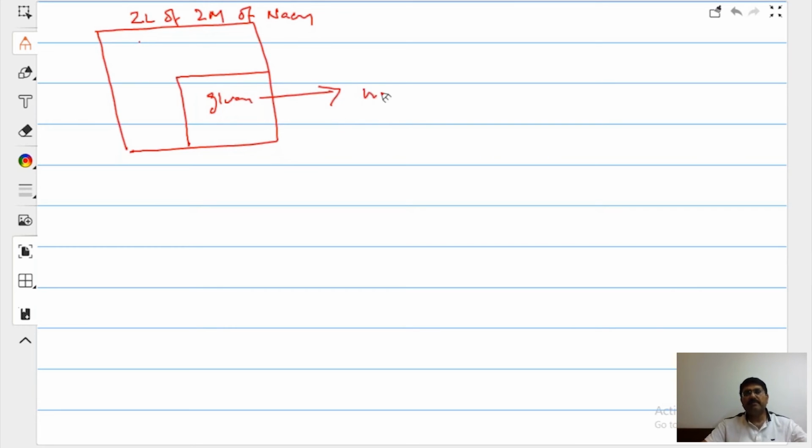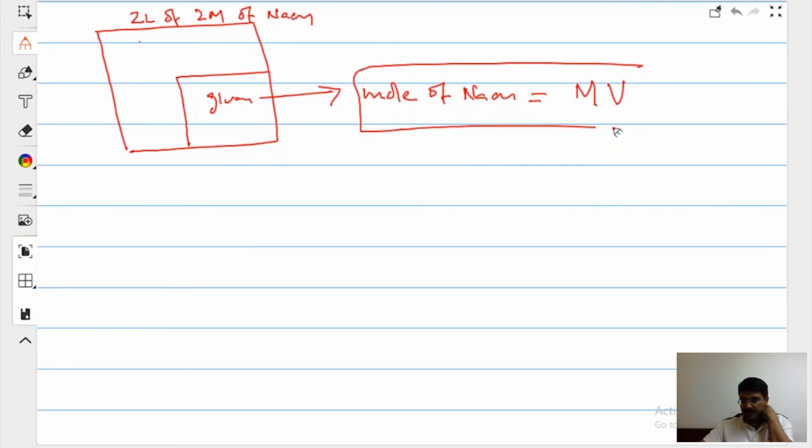Then how will you calculate moles of NaOH in this? Moles of solute can also be given by molarity into volume.